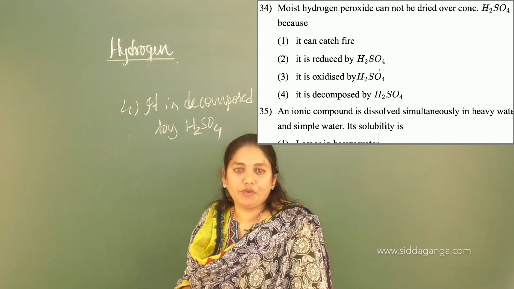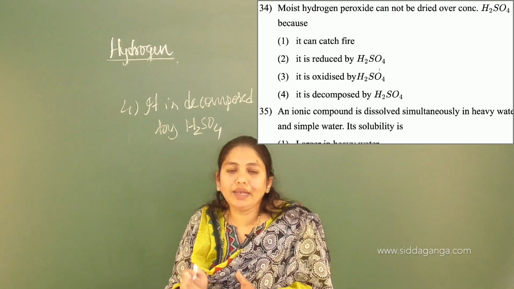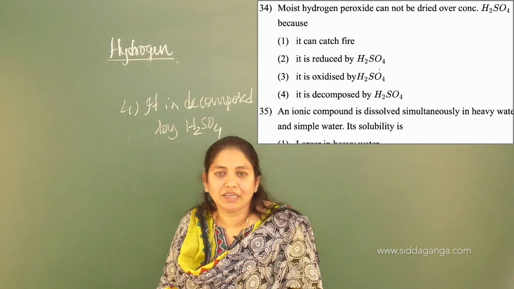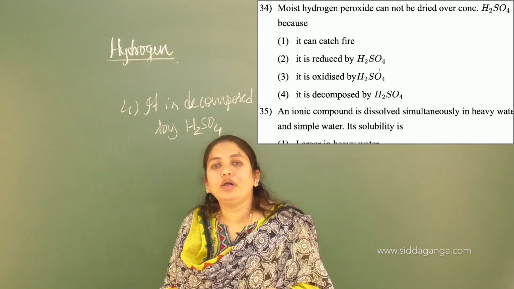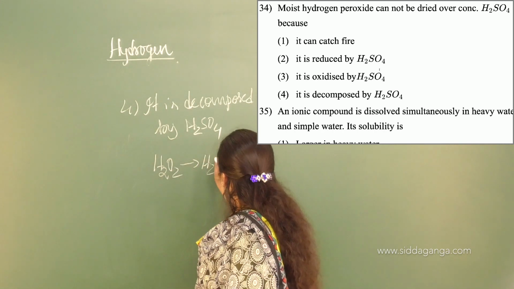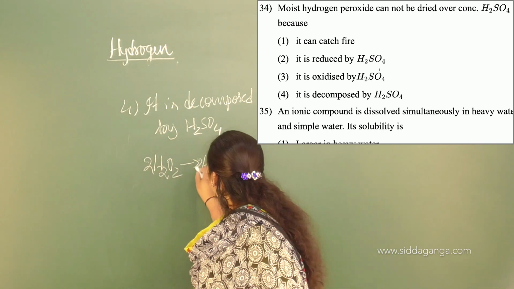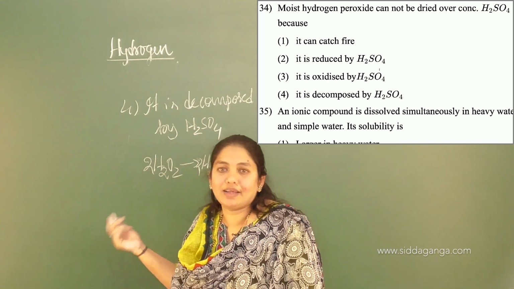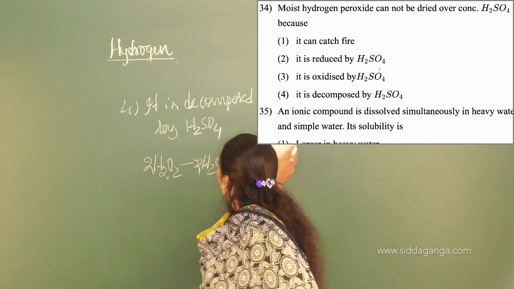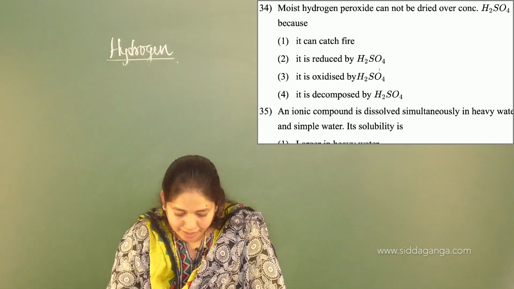You know about the storage of sulfuric acid, right? Hydrogen peroxide is highly unstable. If it comes in contact with a small amount of alkalis or acids or glass surfaces, it will undergo decomposition. You know this reaction: H2O2 decomposes to produce H2O plus O2. This reaction will take place immediately because it is highly unstable. That's why it should not be dried over sulfuric acid, right? Understood this one? The fourth one is the answer. It is decomposed by sulfuric acid. Move on to the next question.